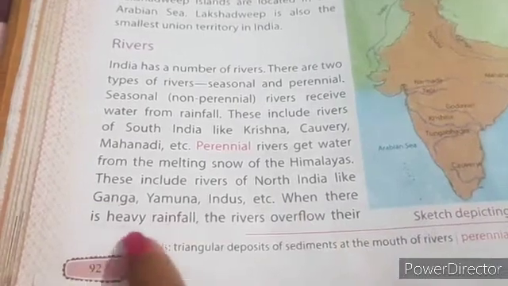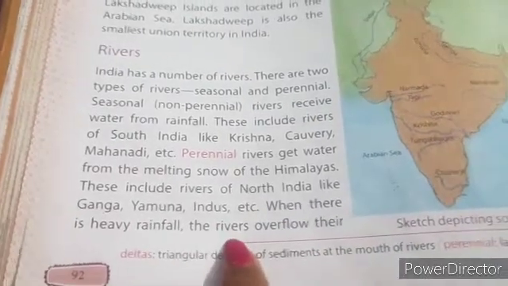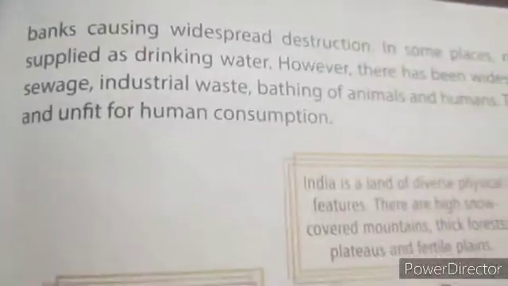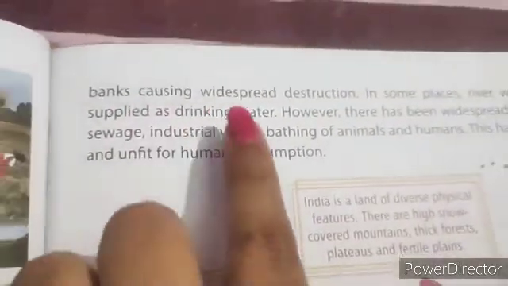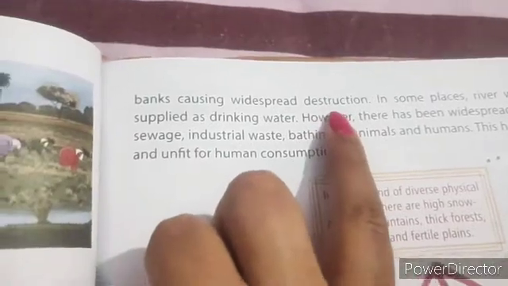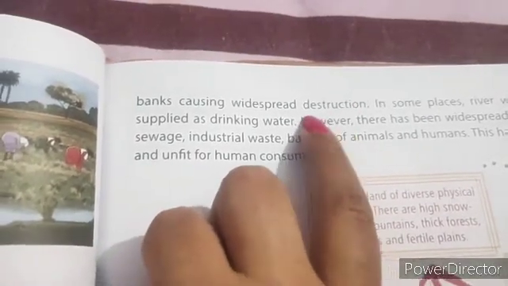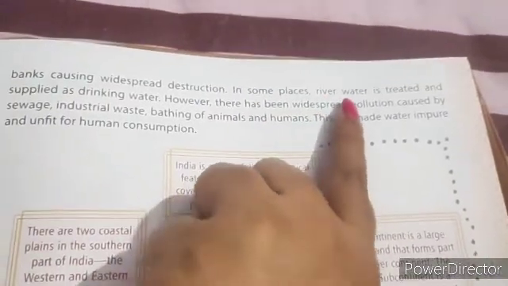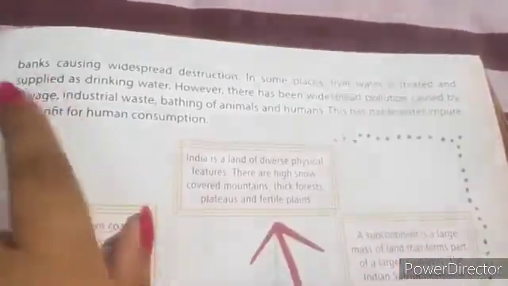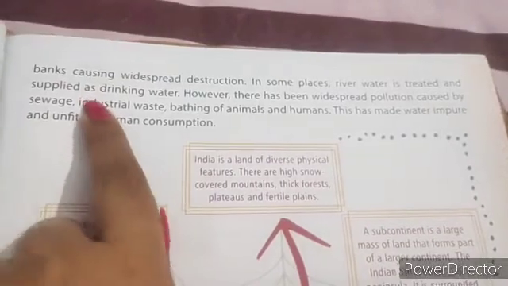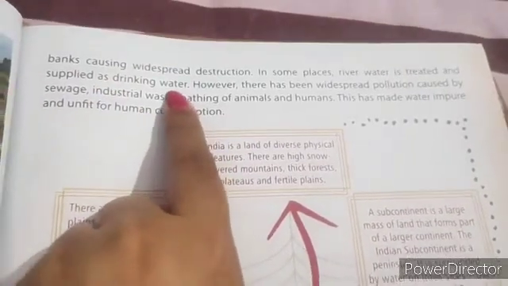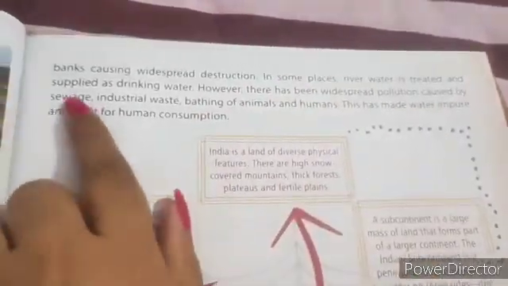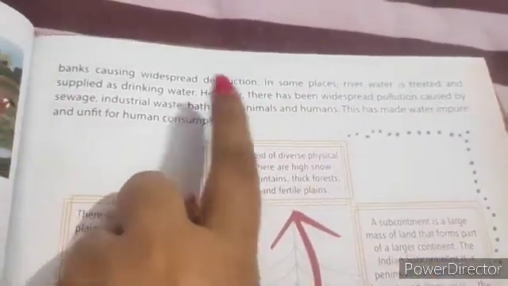When there is heavy rainfall, the rivers overflow their banks, causing widespread destruction like floods. In some places, river water is treated and supplied as drinking water.